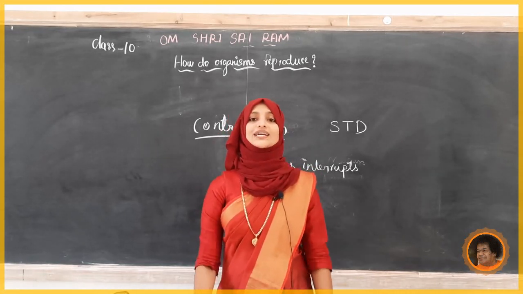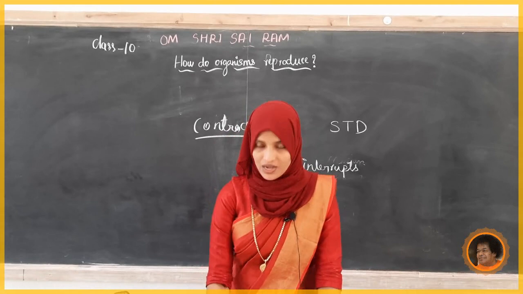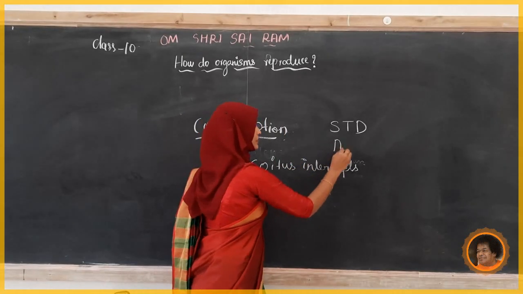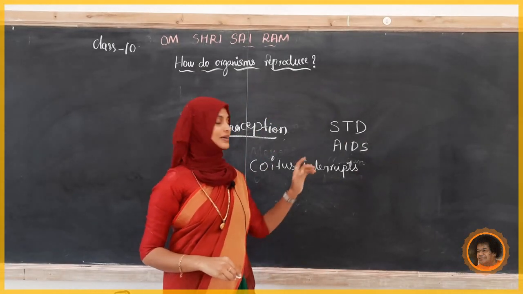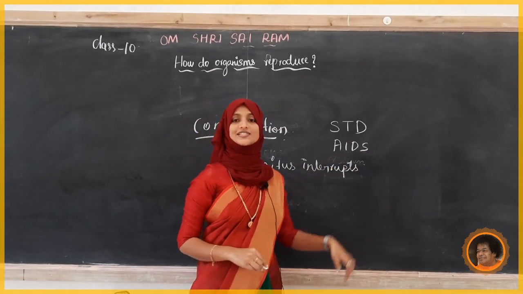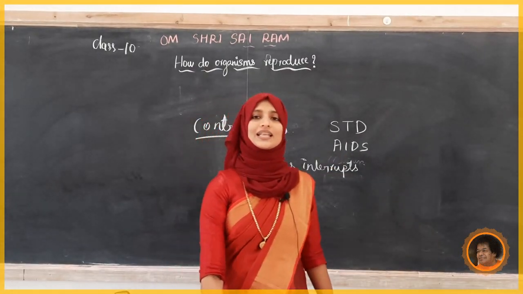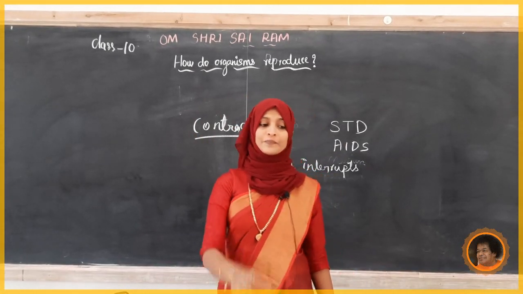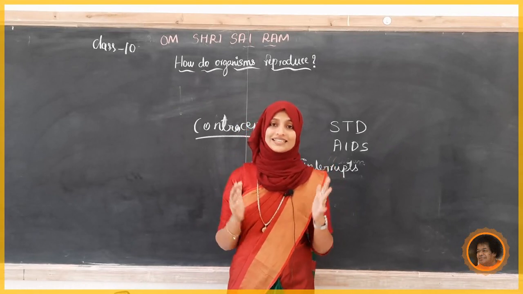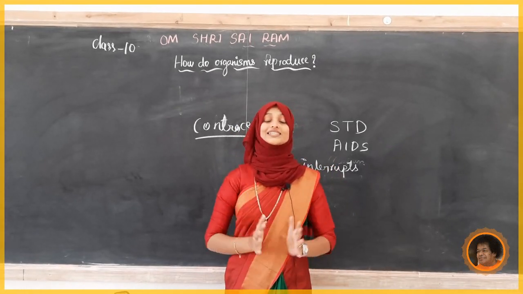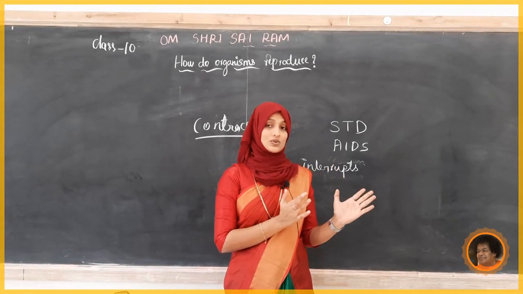First one is AIDS. Have you heard about AIDS? What is the full form? Acquired immunodeficiency syndrome. We say HIV AIDS. This is caused by a virus, and it is transmitted through sexual contact.